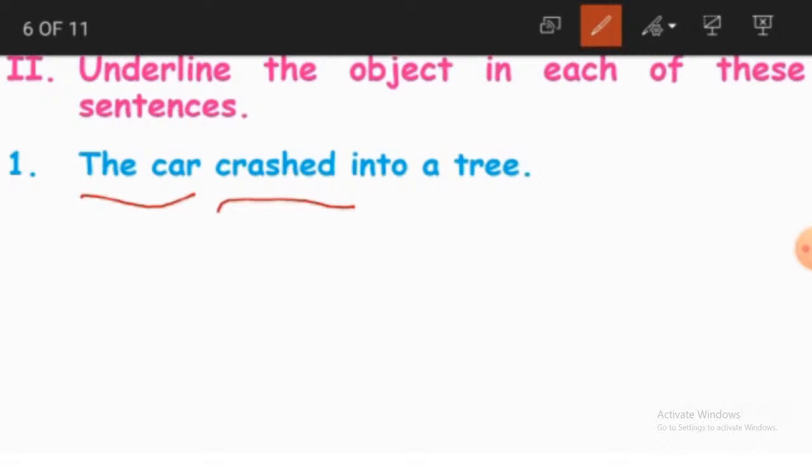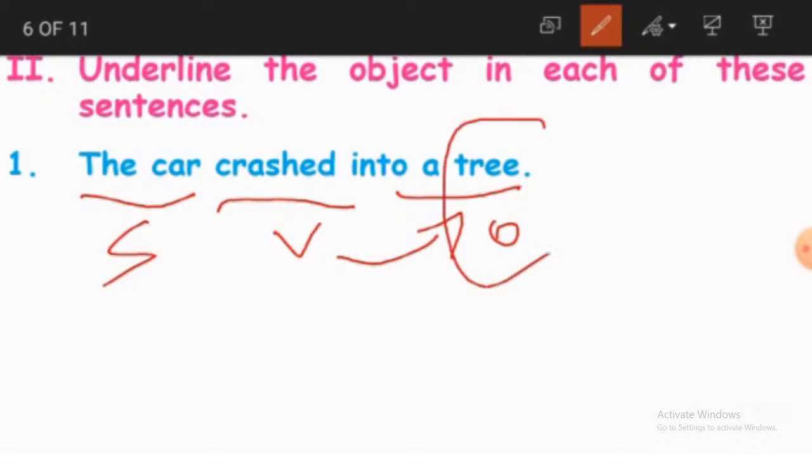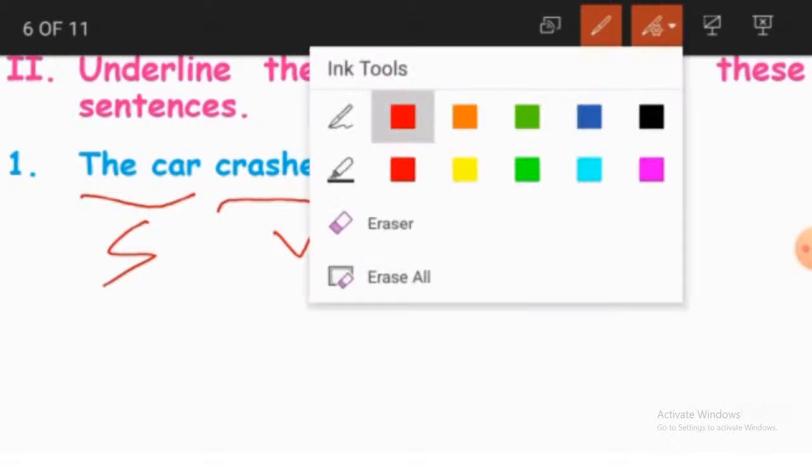It had a small accident and it crashed into a tree. Crashed becomes a verb here. The car is the subject, crashed is the verb, and where did it crash? How did it crash? It crashed into a tree. A tree becomes the object, because this tree has received the action. So that is why tree becomes the object. Yes or no? So tree is the object in this sentence.